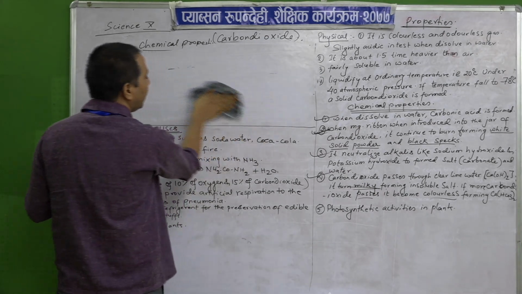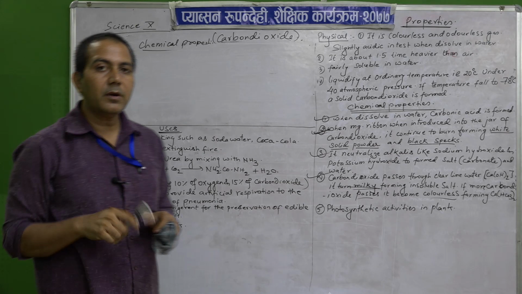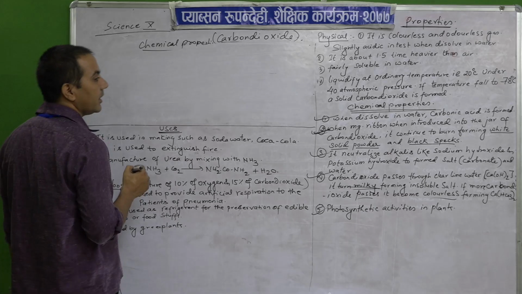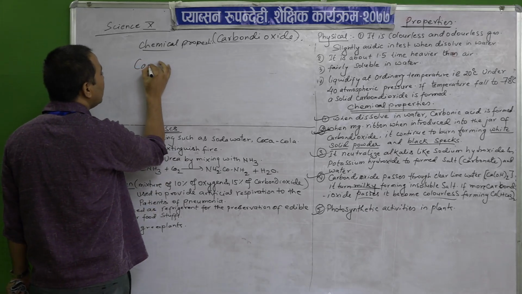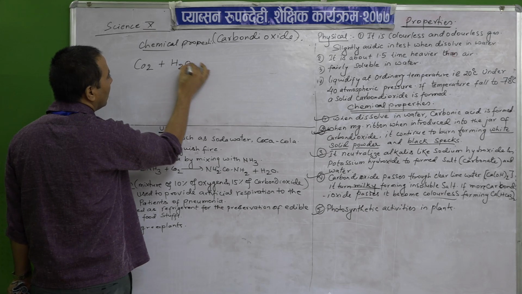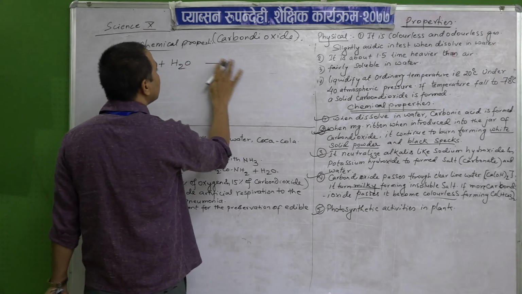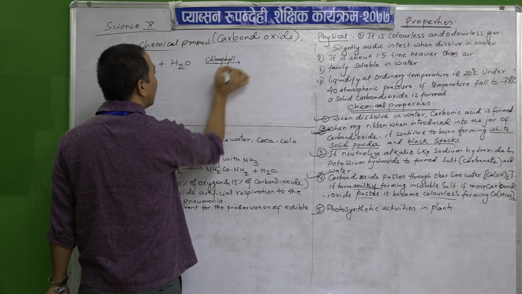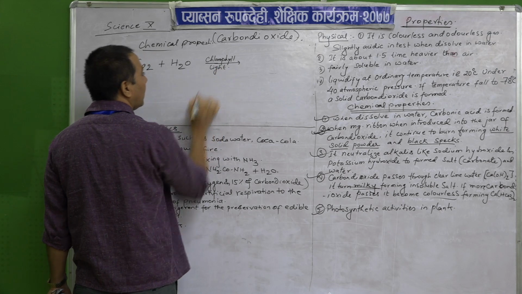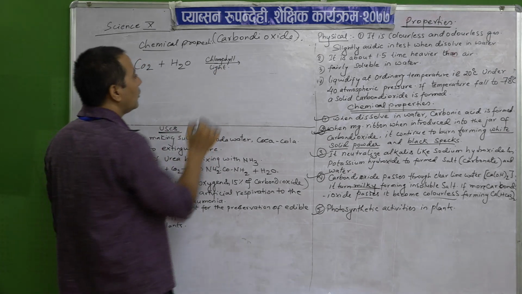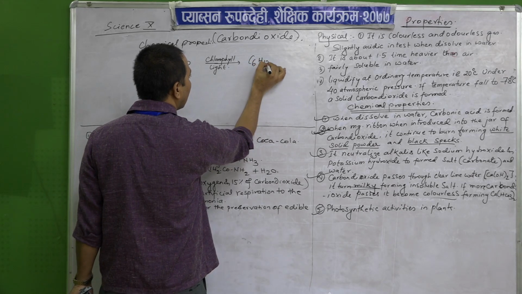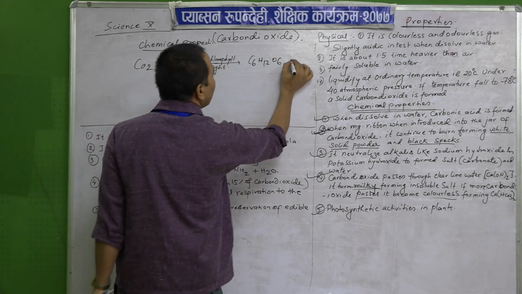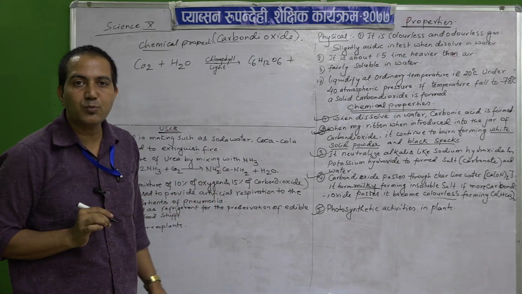Now, the next property: when carbon dioxide reacts with water in photosynthetic activity, we can see that CO2 plus H2O, in the presence of chlorophyll and light, produces glucose and what? During photosynthesis what gas is produced?